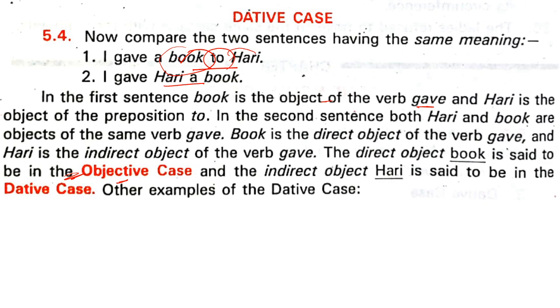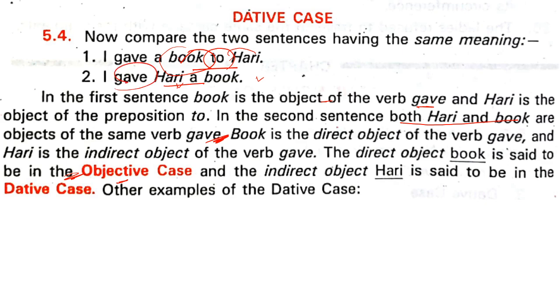In the second sentence, both Harry and book are objects of the same verb give. Let us see it again. Read the sentence: I gave Harry a book. Again, in the second sentence, Harry and book are the objects of the same verb give.